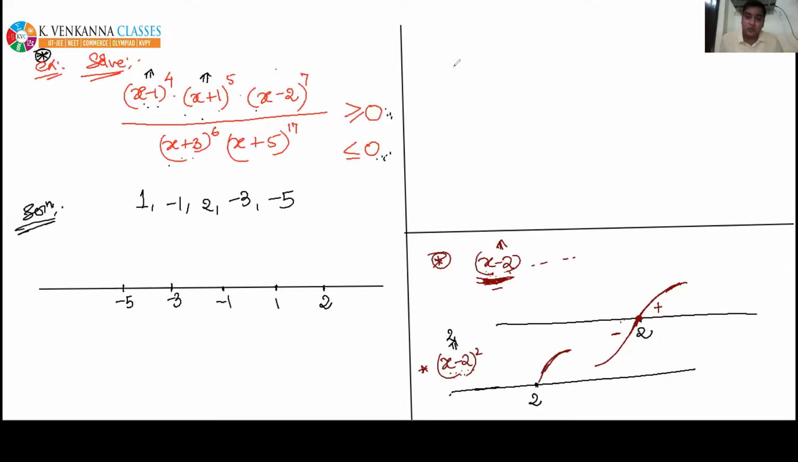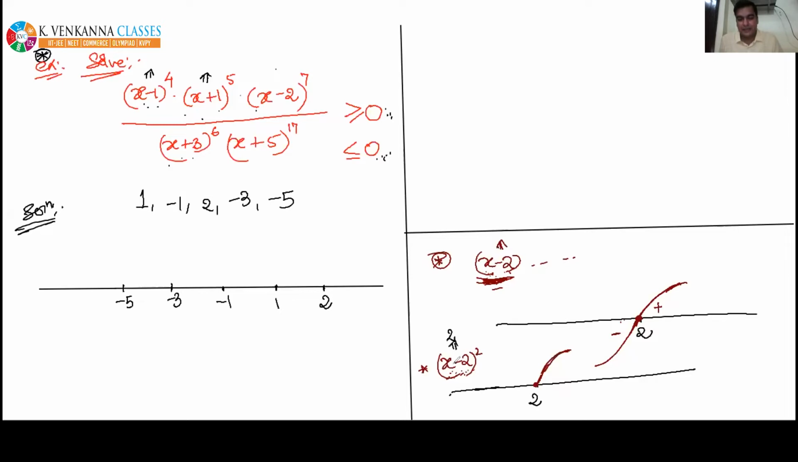At x equal to 2, this factor is becoming 0, so x minus 2 whole square is 0. That's why the wavy curve will touch the number line at x equal to 2. Now listen, if x is smaller than 2, then x minus 2 is negative, but the whole square of a negative number again becomes positive.